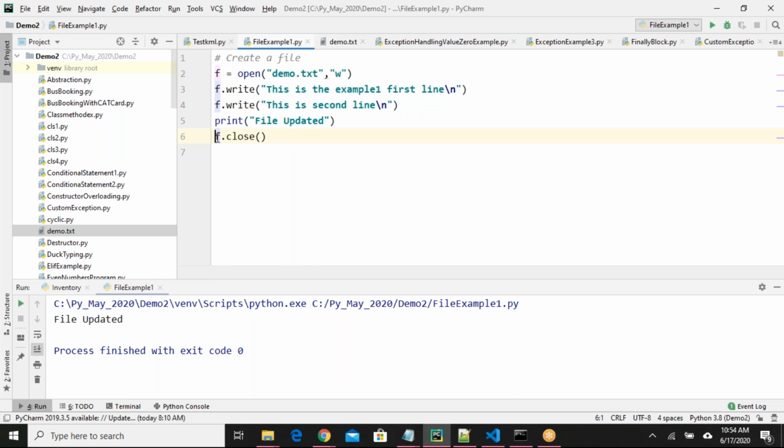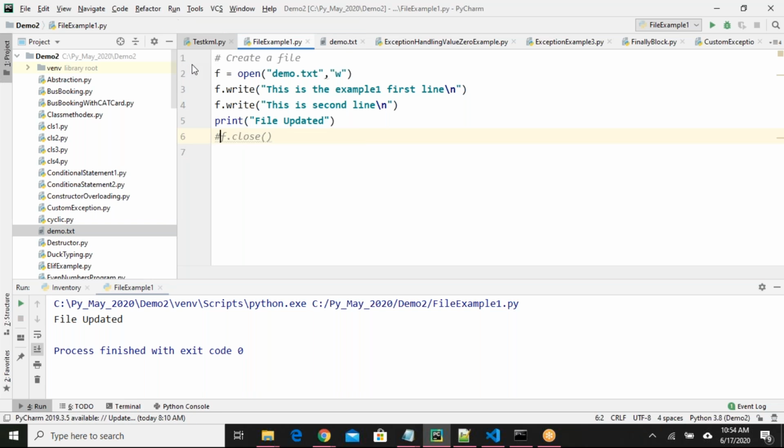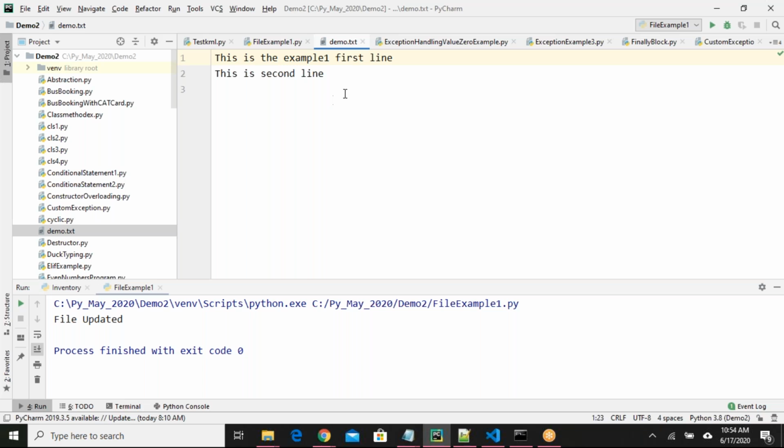I want to try just by commenting this line. Let me run this program. Program executed. Demo, I'll say. Will it accept?